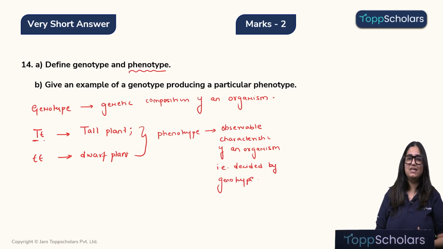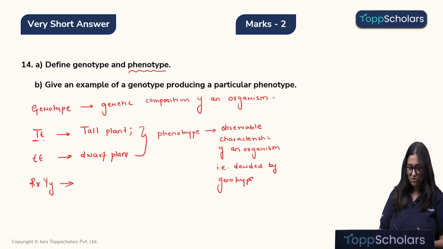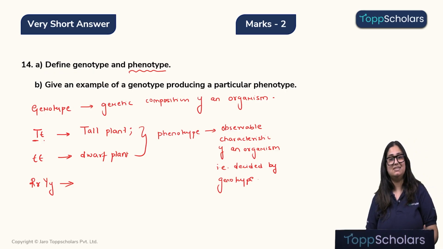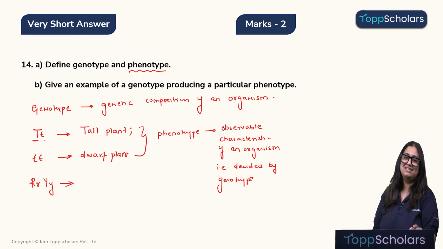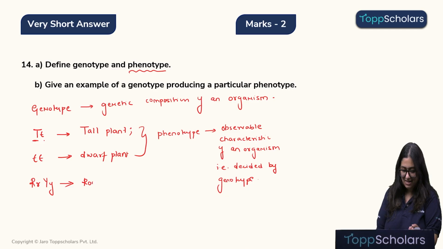Now let's take a tougher example children. This is a genotype. What will be the phenotype of the seed? Yes, you guessed it right. It will be round and yellow.